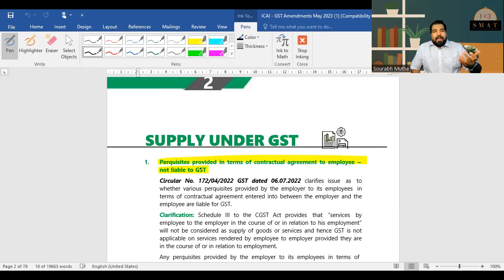So I'll just break it up. In my electricity bill, I see electricity charges, fixed charges, variable charges, both no GST. But meter rent, GST. Meter repair, GST. Meter change, GST.